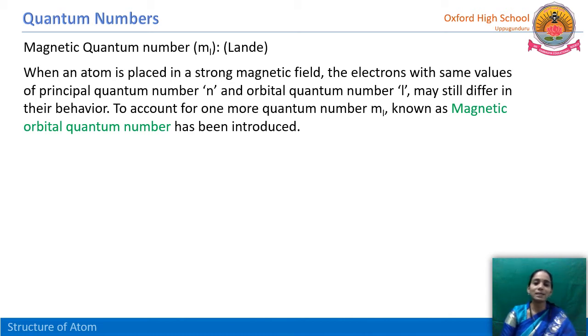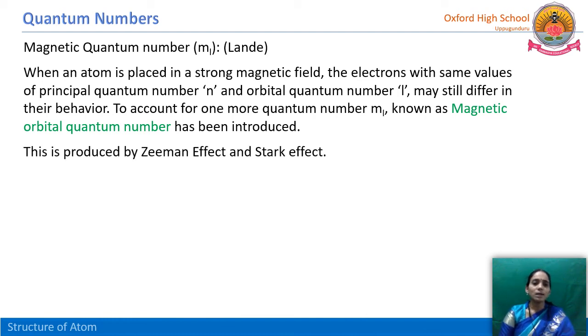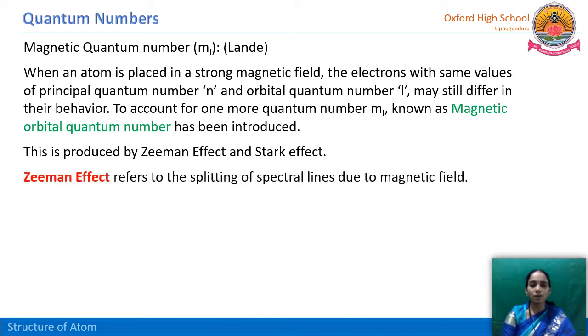So for studying the changes and the characteristics of this electron when an atom is placed in a strong magnetic field, the magnetic quantum number is introduced. This is produced by the Zeeman effect and Stark effect. What is the Zeeman effect? The Zeeman effect refers to the splitting of spectral lines due to a magnetic field. When an atom is placed in a strong magnetic field, the Zeeman effect clearly gives us the information why and how the splitting of spectral lines happens.